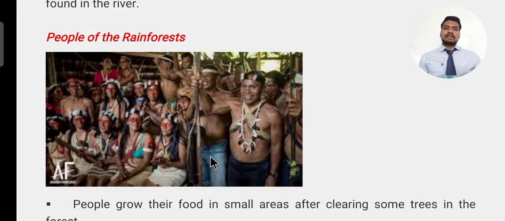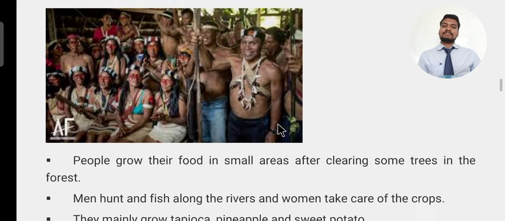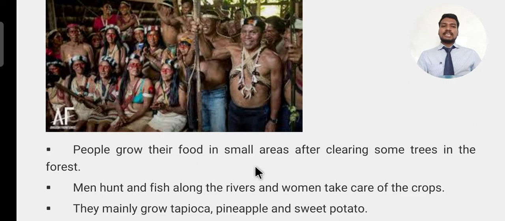Their culture is like this, and their food habits and their dressing sense are different from ours. They are adjusted, and their interaction with that forest is different from ours, because they are living in a forest, they have to be like this. People grow their food in small areas after clearing some of the trees in the forest.